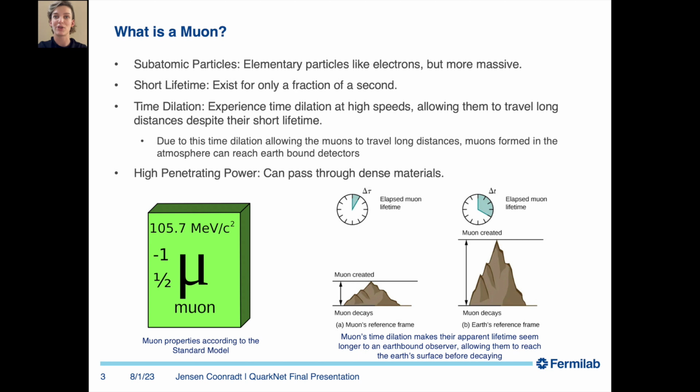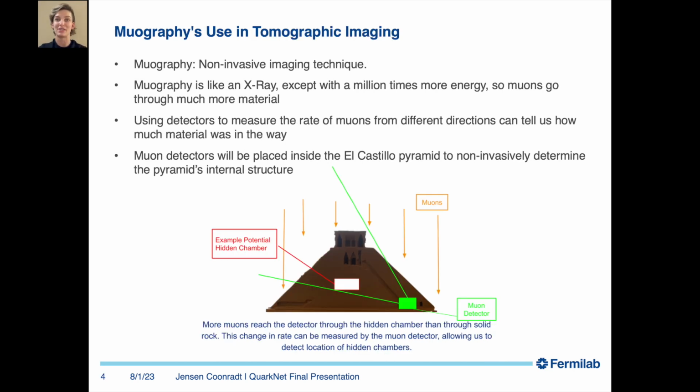Muons are also known for their high penetrating power, allowing them to pass through thick and dense materials. Unlike other particles, muons can travel through solid substances such as rock, soil, and even metal without getting absorbed or scattered significantly. Muons' natural abundance and ability to penetrate through dense materials to reach Earth-bound detectors makes them useful for a technique called muography. Muography is a non-invasive imaging technique, like an X-ray.